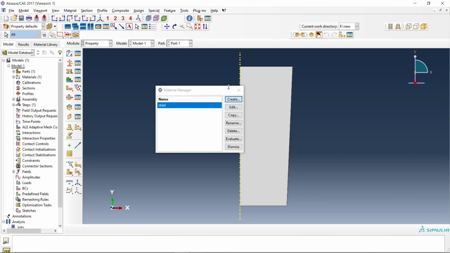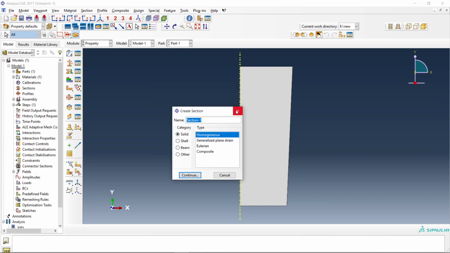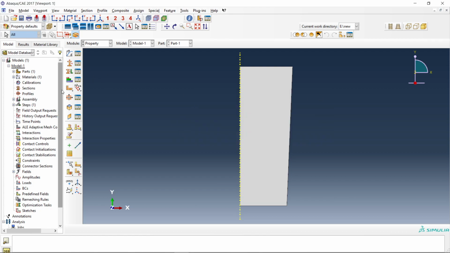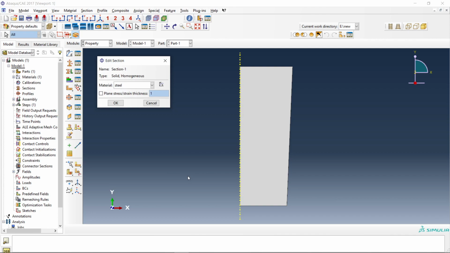So what you have done here is created a material named steel. This is section, and this is section manager. If you have multiple sections, then it may come in handy. So solid, homogeneous, say okay. This is plane stress/strain thickness. If you are making it 2D planar, then it is very important to select this.